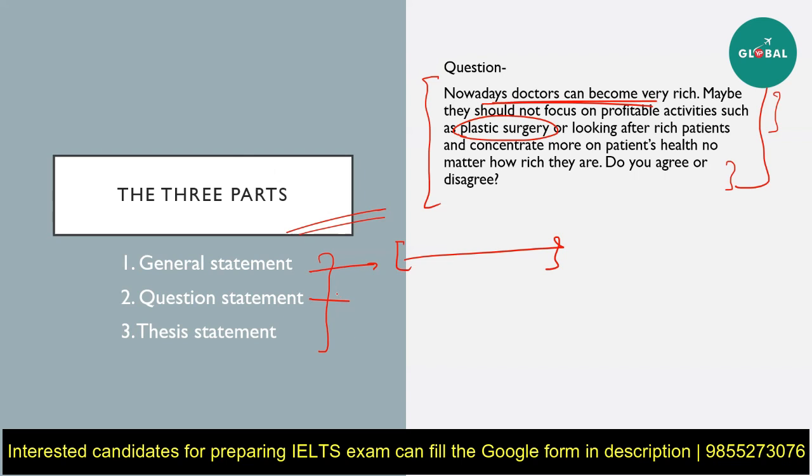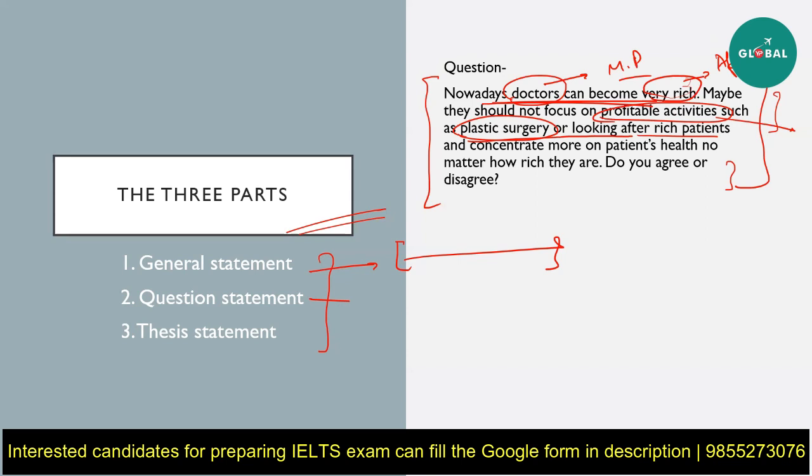After that, you will add a question statement. A question statement is basically the question reframed, but you have to make sure that you're not using the exact words as they are in the question. So, for example, in the question, they have written doctors. Instead of writing doctors, we can say medical professionals, right? And the same way, instead of saying rich, we can say that they are very affluent. Affluent means rich. All right. Then instead of saying profitable activities, we can say lucrative activities. Same way, instead of saying plastic surgery or looking after rich patients, we can say patients who are financially well off. Okay. For poor patients, we can say patients who are economically challenged or financially challenged.